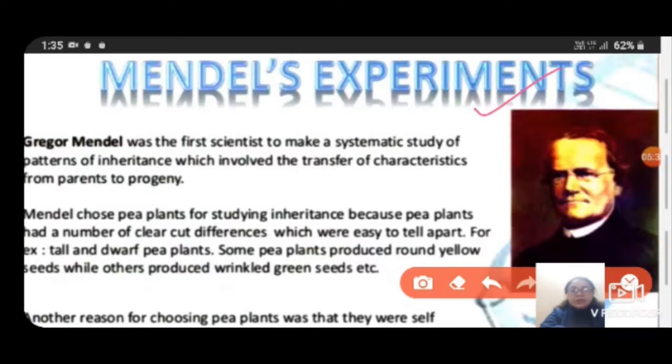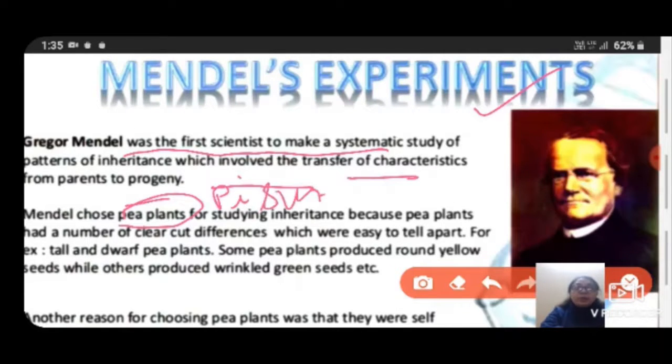Mendel's experiments. Gregor John Mendel was the first scientist to make a systematic study of patterns of inheritance, which involved the transfer of characteristics from the parent to the progeny. So Mendel chose the pea plant, Pisum sativum, which is the botanical name of the pea plant, for studying inheritance, because pea plants had a number of clear-cut differences which were easy to tell apart.